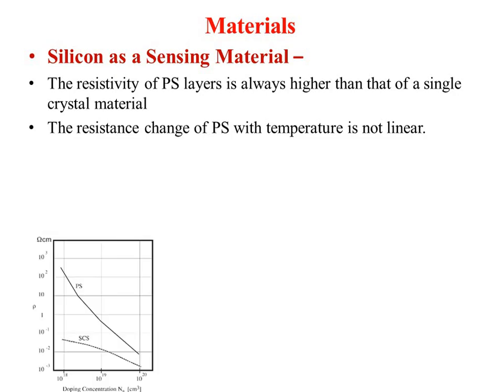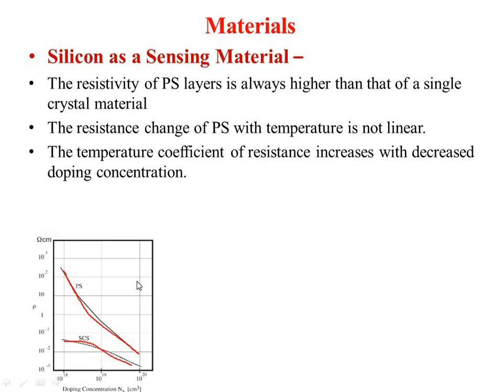Whenever you add certain impurities or a layer to a silicon structure, if you have single crystalline silicon the line will be like this, and if you add impurities, the resistivity will increase. So the characteristics are going to change.